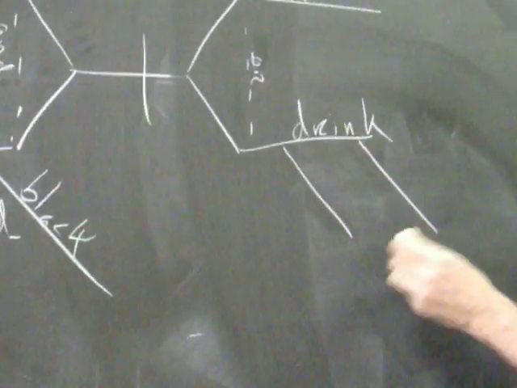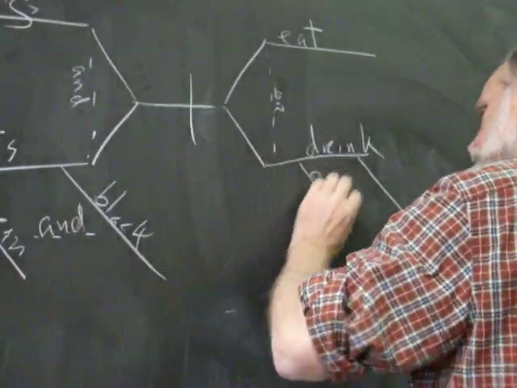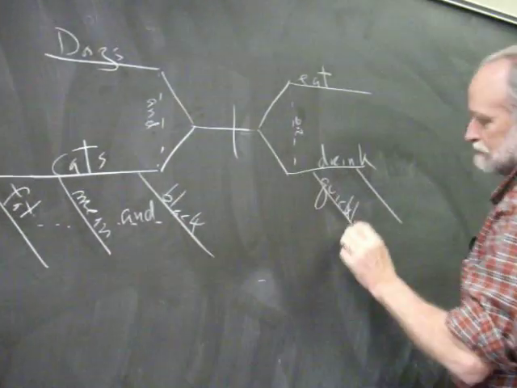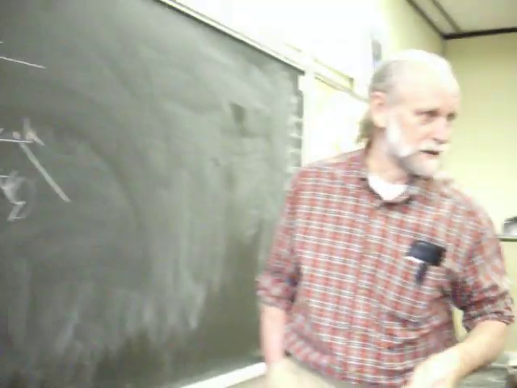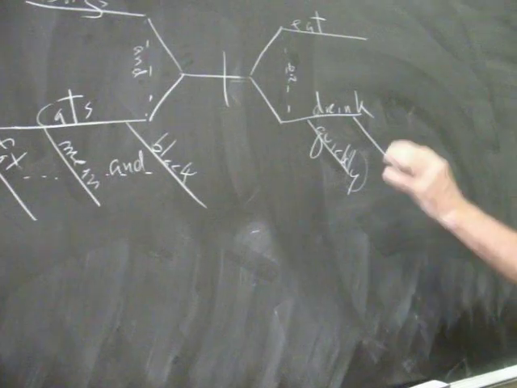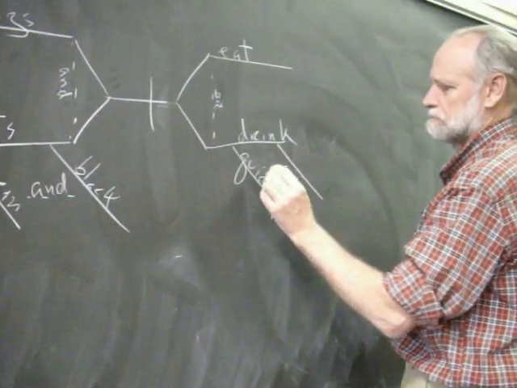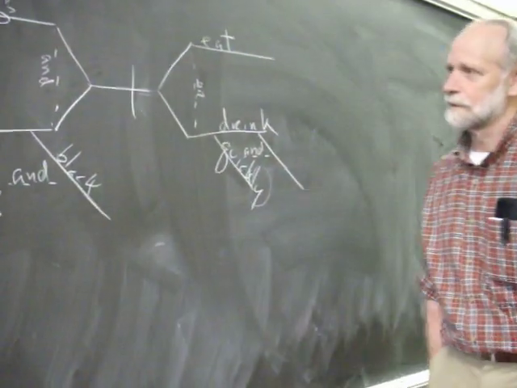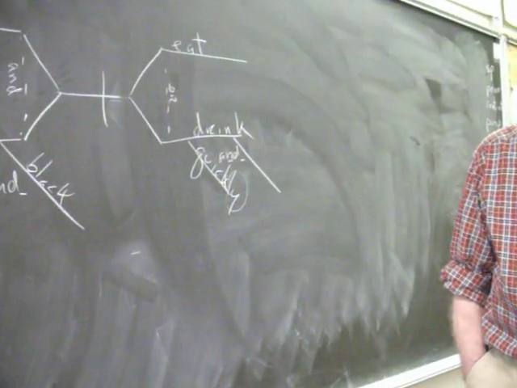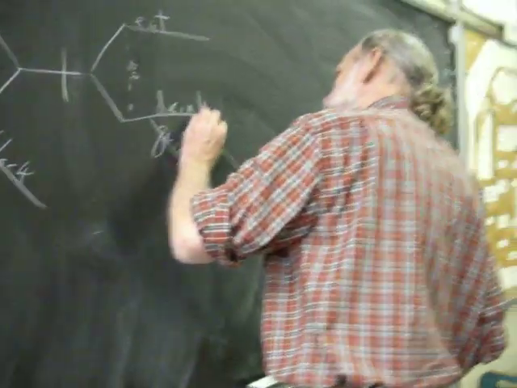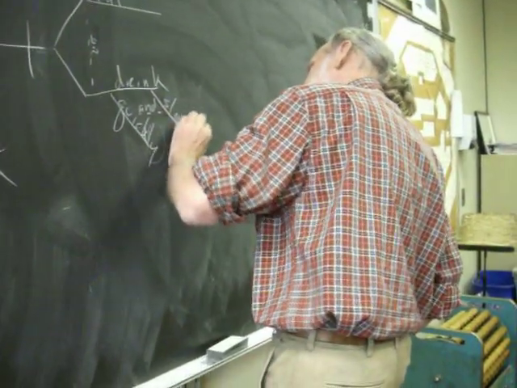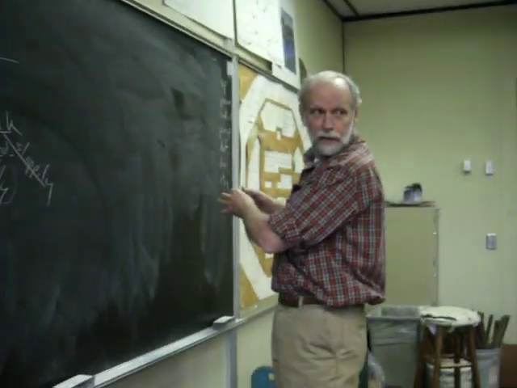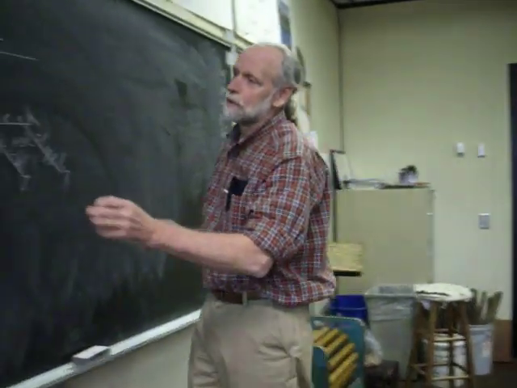I can also modify drink with more than one modifier. I could just say they drink. How do they drink? Quickly. Once again, sometimes people might leave that ly off, but I'll leave it there. Drink quickly, and how else can cats and dogs drink? Messily. Sloppily. How about that? Sloppily. You get it all over the floor. Careful now, because you're going to go on YouTube. And so we could go on and on and on, and it would make a very bad sentence. But this is one clause.